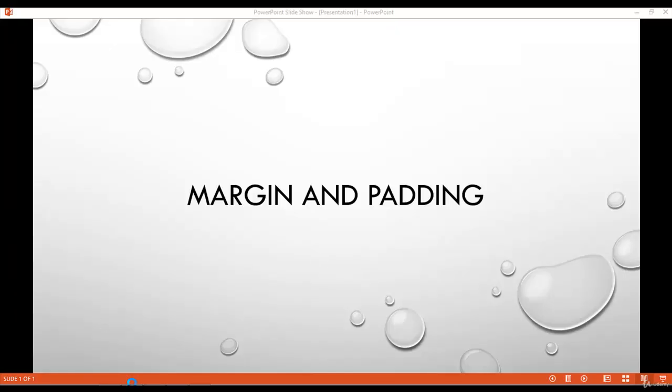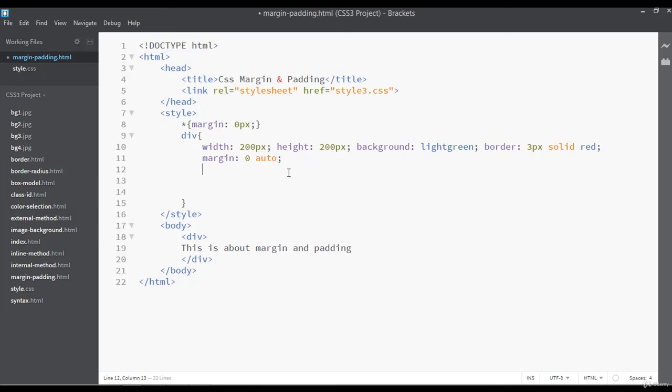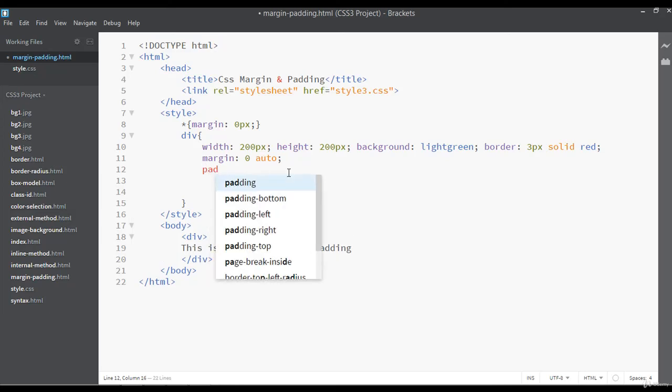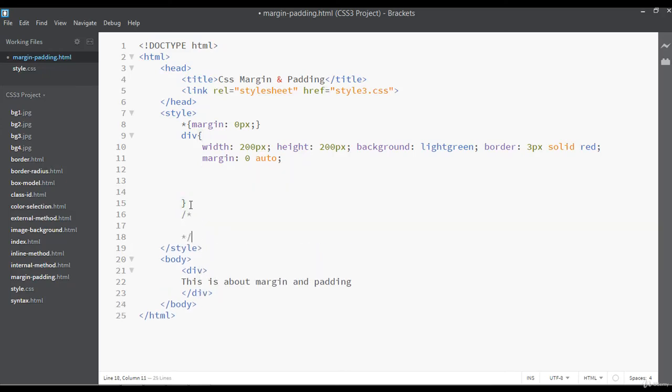So inside this lecture we are going to discuss padding. In the last class we discussed margin, so let's apply some padding here. The same way you can apply padding from the bottom, padding right, padding left. Let's write inside a comment here.